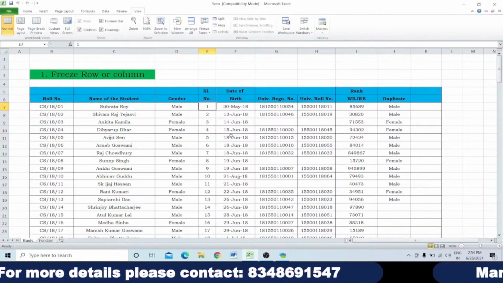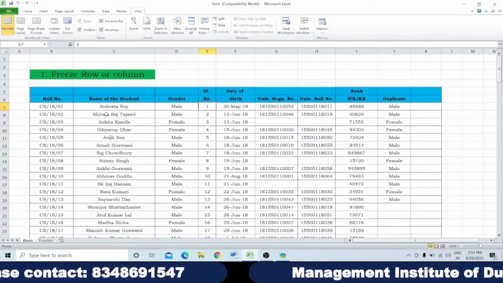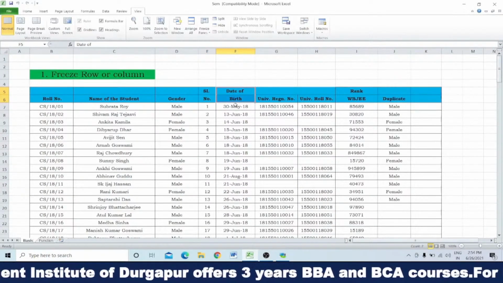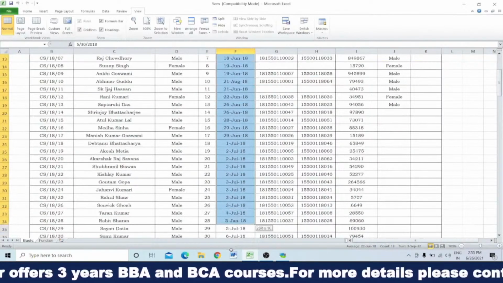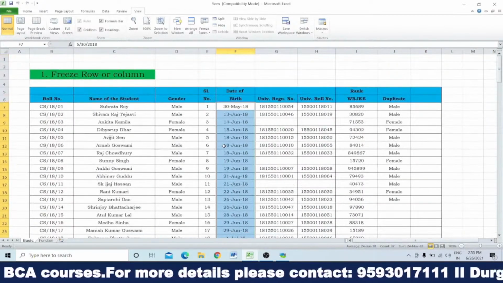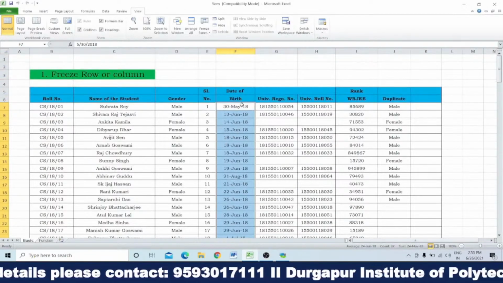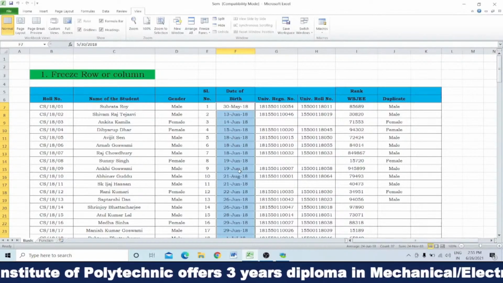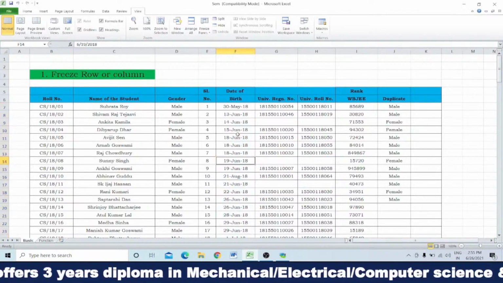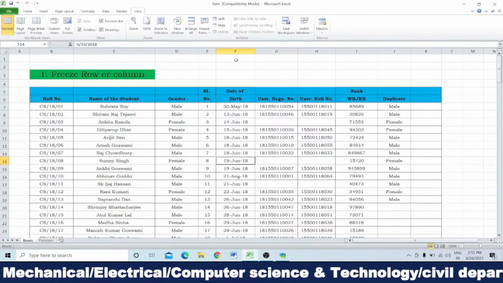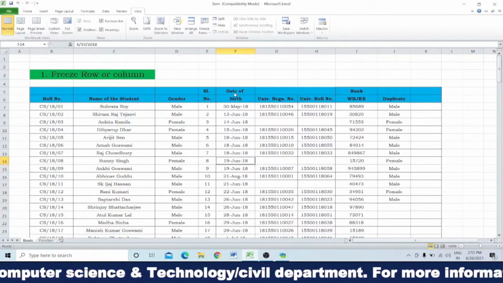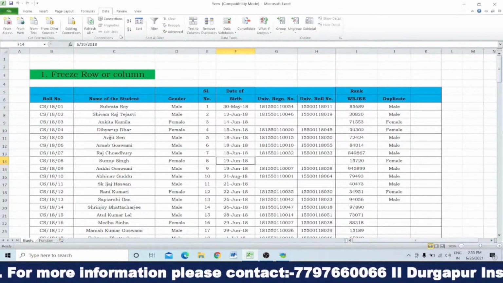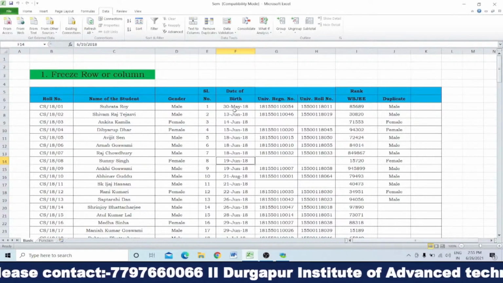Next I will go to the filter. See here, with respect to this date of birth, a lot of data are there. Now if somebody asks you to find out the number of students whose date of birth is in the month of December or June, it is not possible to count each and every one. So for that case you have to use the filter function.